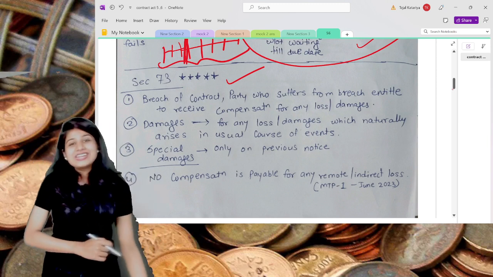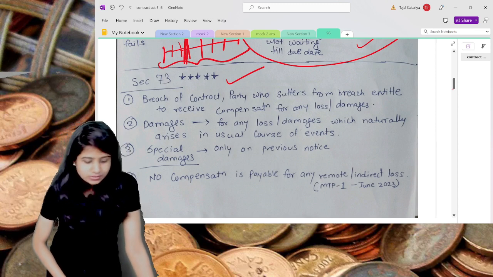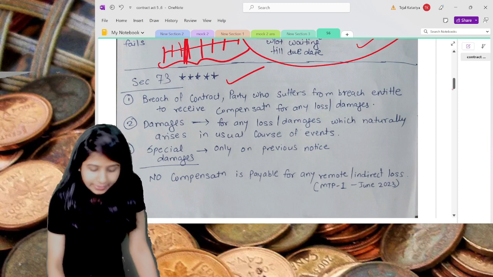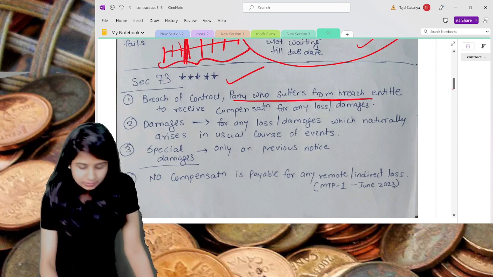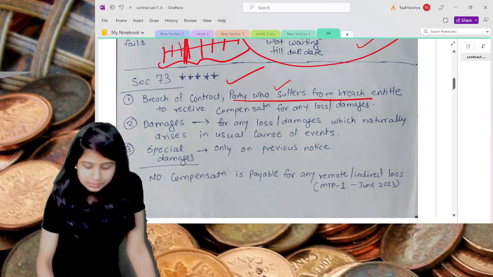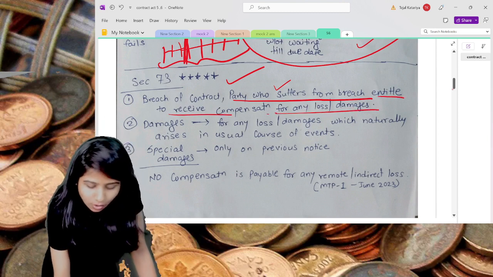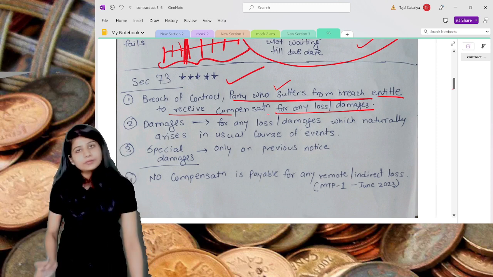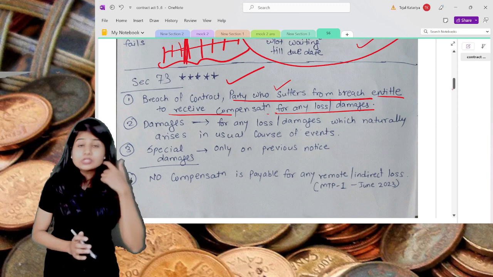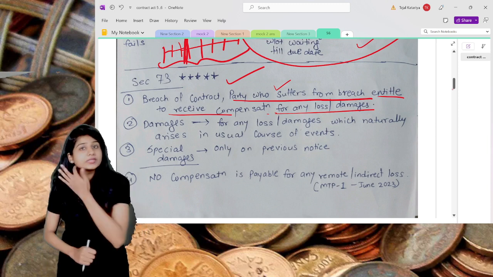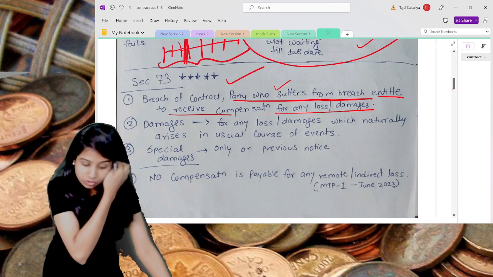Section 73 talks about damages. So first, breach of contract. The party who suffers from the breach is nothing but the aggrieved party. The aggrieved party who suffers from the breach is entitled to receive compensation for any loss or damages from the other party. Correct? So the person who has suffered the loss is entitled to receive compensation from the party who defaults in the performance of the contract.